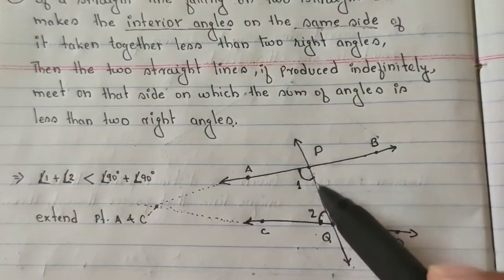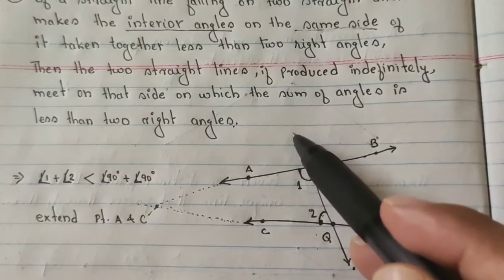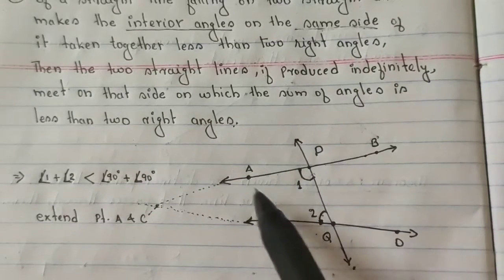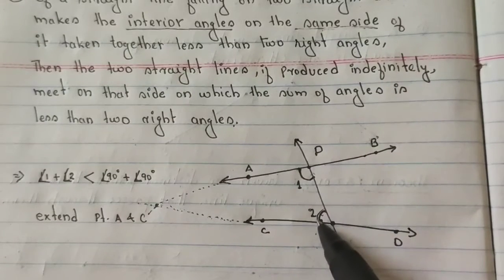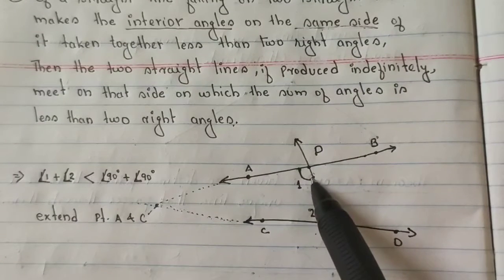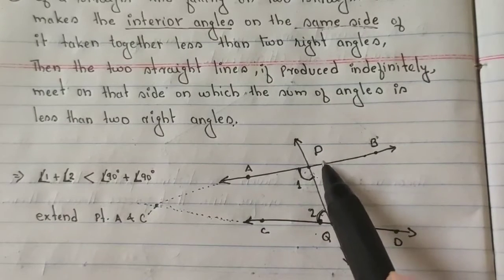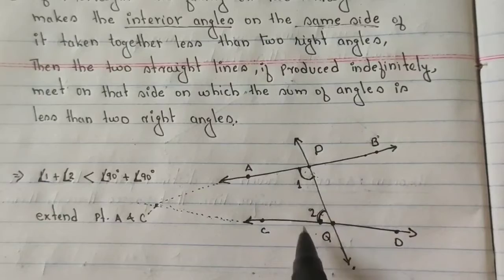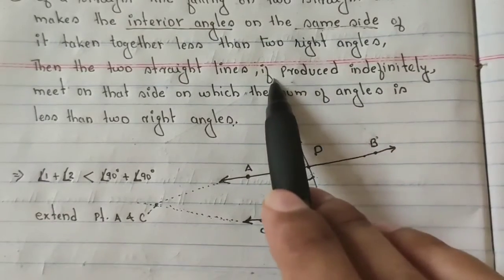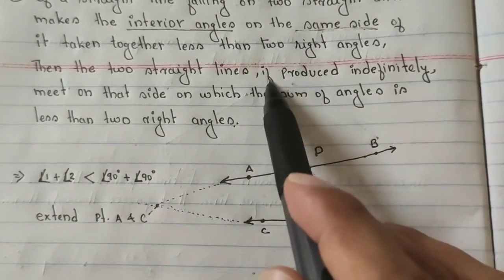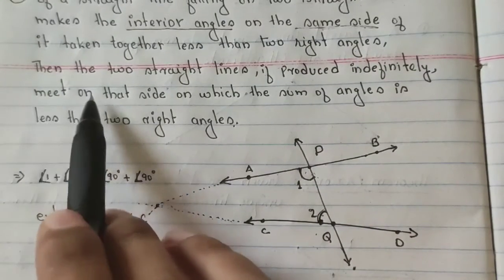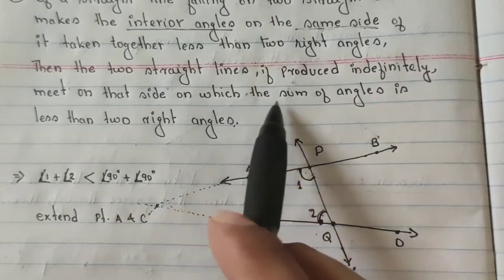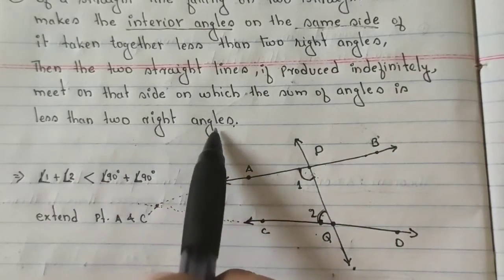Now, the meaning is: if a straight line falls on two straight lines, then the interior angles which are less than two right angles, because these two are smaller than the two right angles, then if produced indefinitely, the lines meet on that side on which the sum of the angles is less than two right angles.